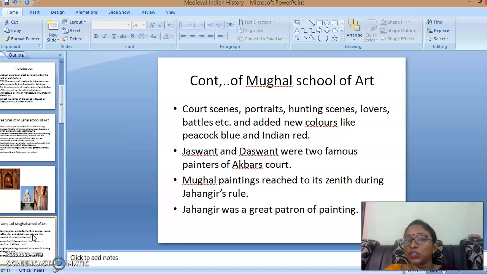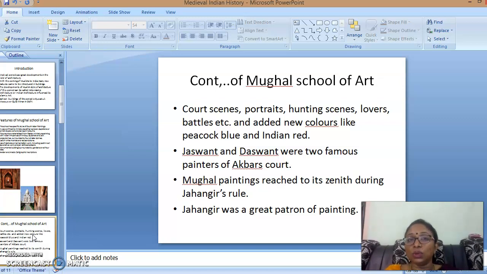As I have already mentioned, in our ancient history they used vegetable and mineral essences for paintings. They introduced new peacock blue and red colors, used especially in miniature paintings. Jaswant and Daswant were the two famous painters of Akbar's court. The Mughal painting reached its zenith during Jahangir's rule.